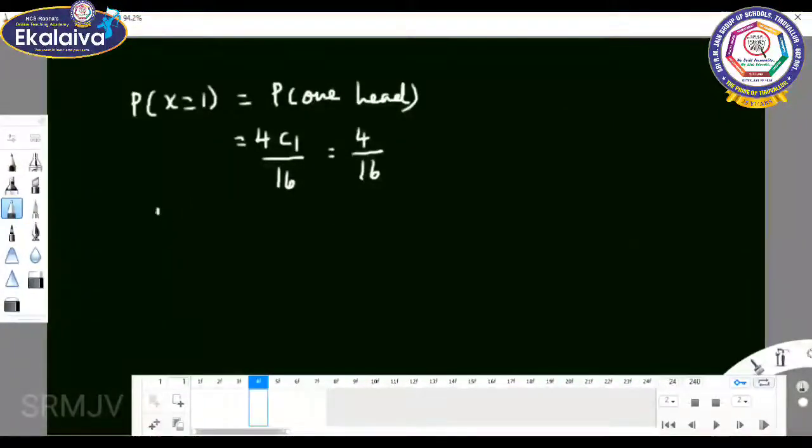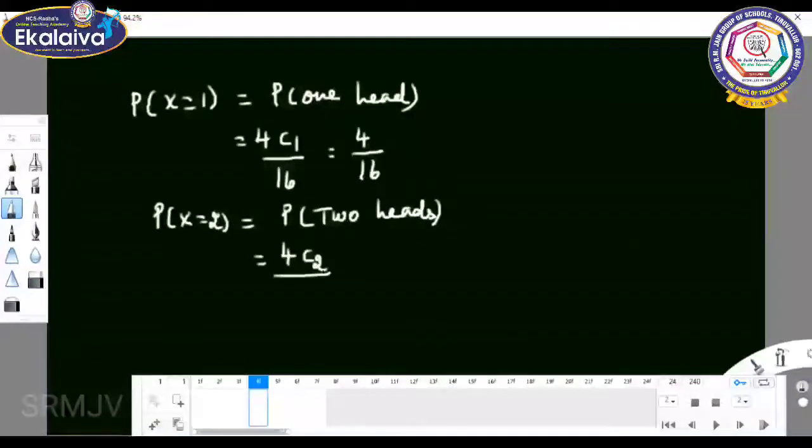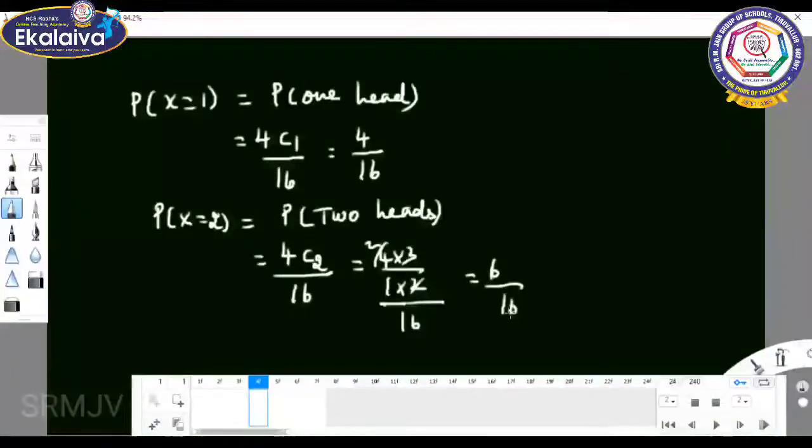Next, P of X equal to 2 means P of 2 heads. When we toss the coins, we are getting 2 heads. So 4C2 by the sample space 16. That is 4 into 3 by 1 into 2, by 16. The value is 6 by 16.